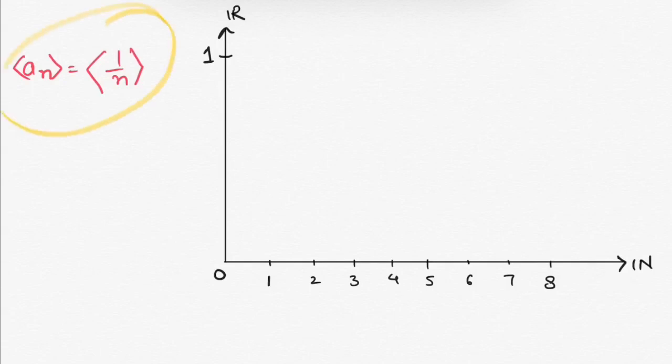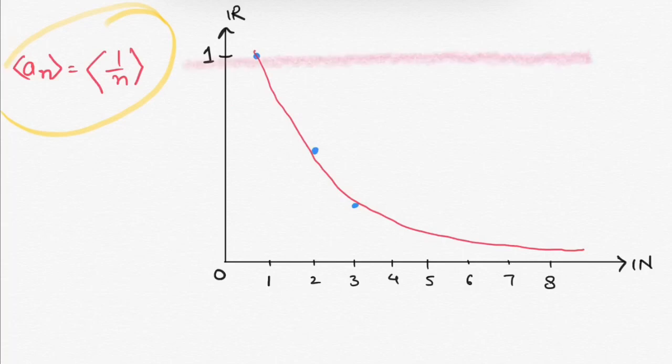When I put n equals 1, we get 1. On putting n equals 2, we have 1 over 2. On putting n equals 3, we have 1 over 3. As we keep on putting the values of n, we get a sequence like this, and it will always remain between 0 and 1. Hence it is bounded below by 0 and bounded above by 1.